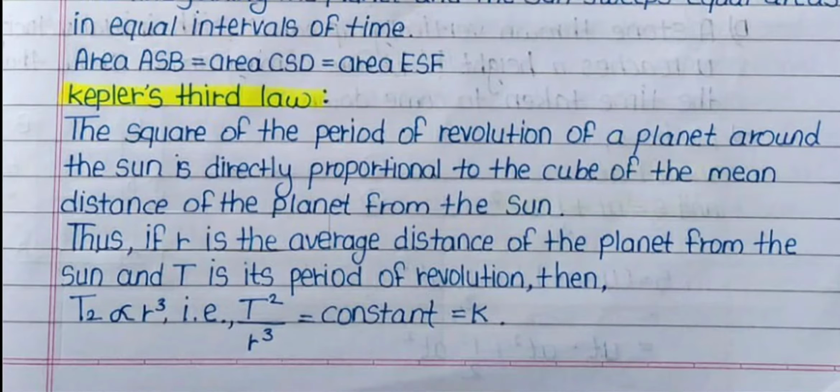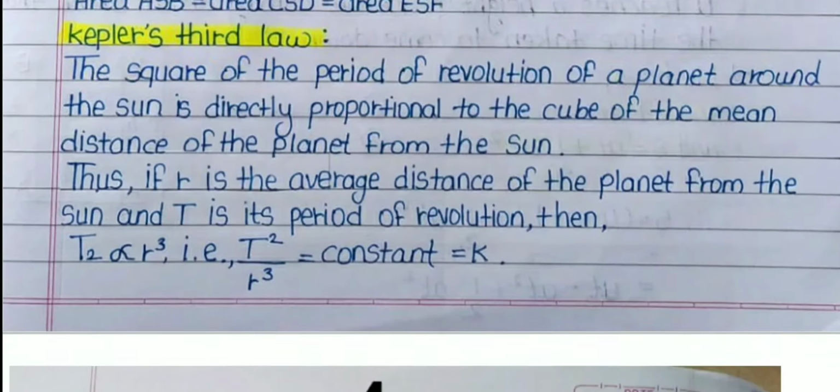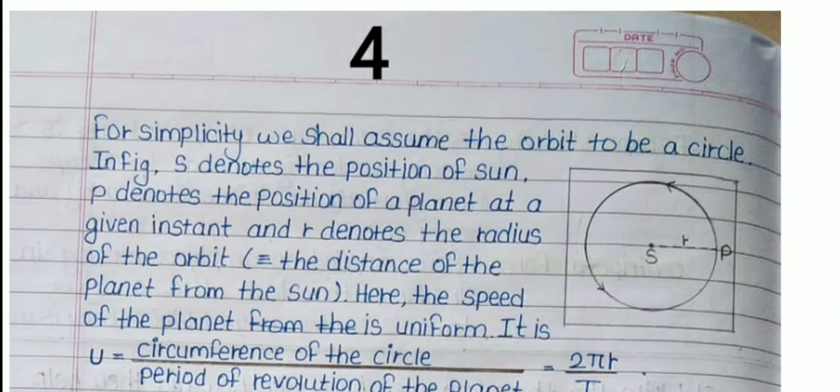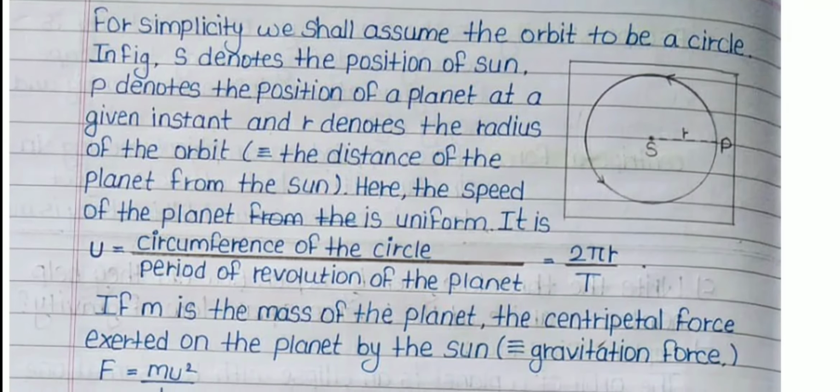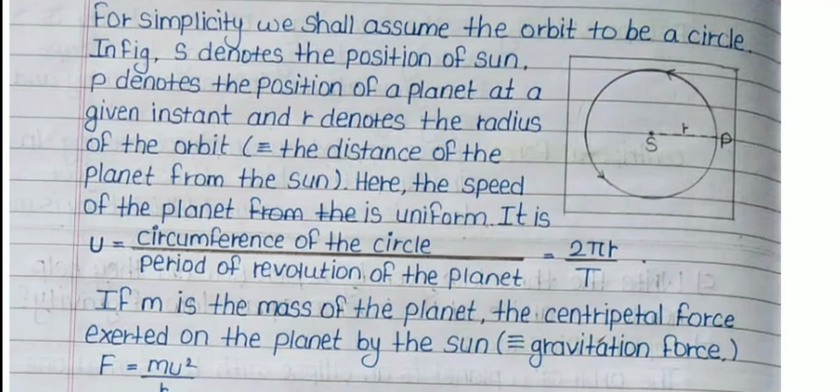Thus, if r is the average distance of the planet from the sun and T is its period of revolution, then T square is directly proportional to r cube. Therefore, T square upon r cube is equal to constant k. For simplicity, we shall assume the orbit to be a circle. In the figure, S denotes the position of the sun,